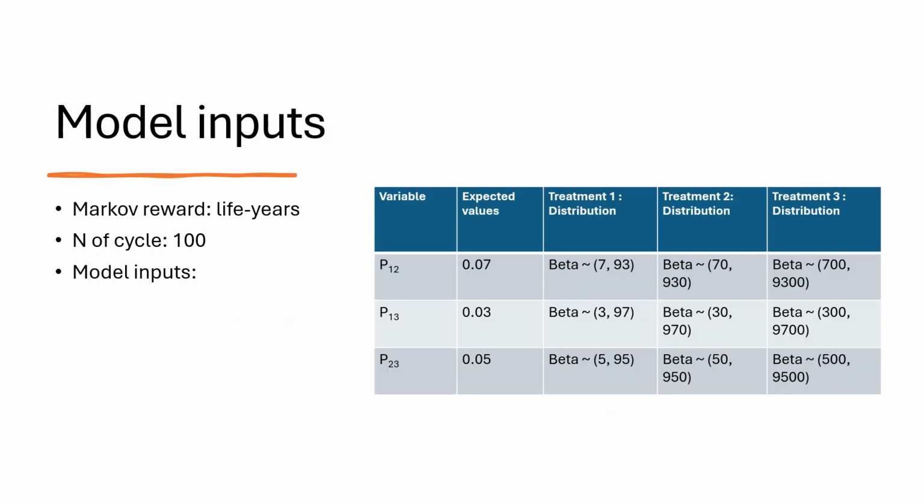We assumed the transition probabilities are constant. We used the duration in the surviving states, life years, as the reward. We set the cycle length at 1 year, the time horizon to 100 years, and did not apply discounting and half-cycle correction. Using this model, we compared different treatments that have the same expected value of model inputs, but were obtained from clinical evidence with different cohort sizes: 100, 1000, and 10,000. The distributions of model parameters are shown in the table.